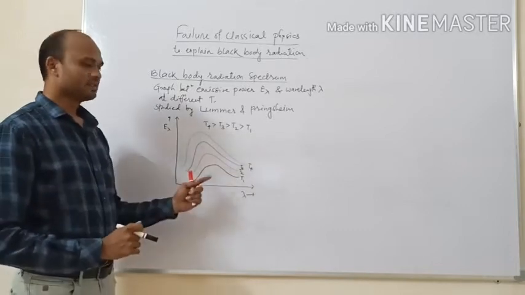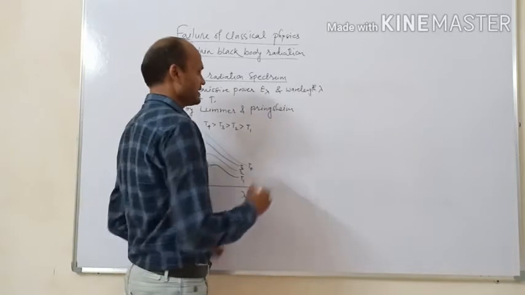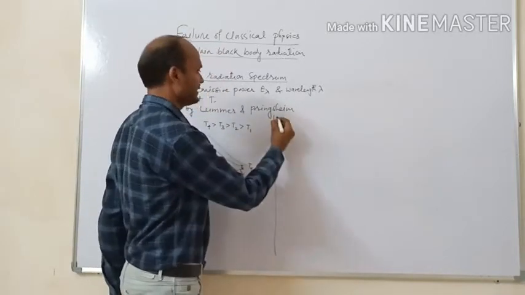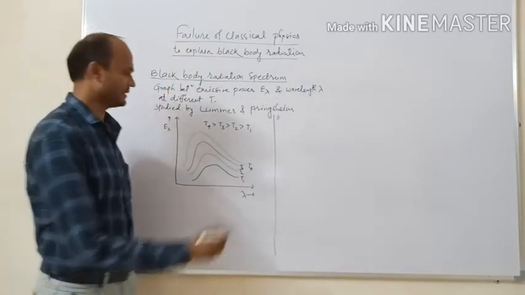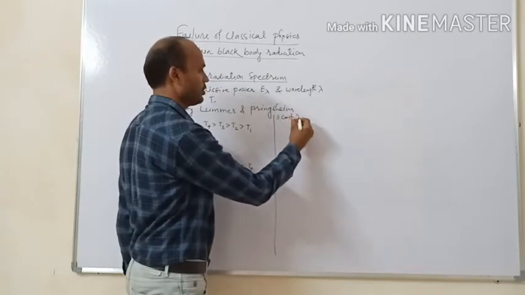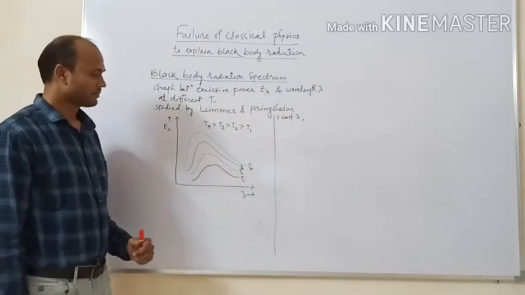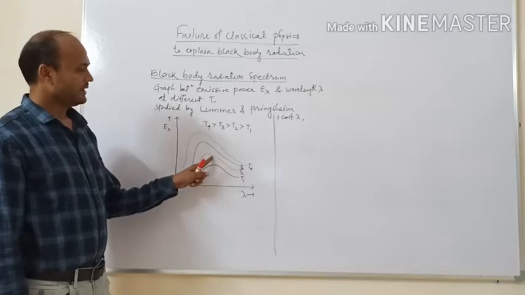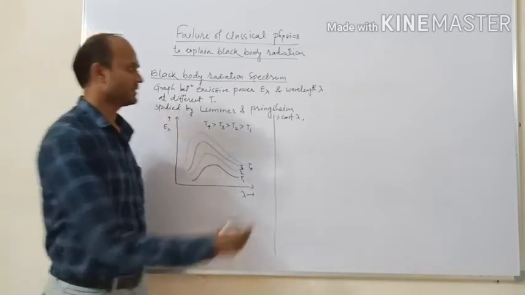Now from these curves, what are the observations? Observations are, first, it is observed that at constant wavelength, that is at constant lambda, emissive power goes on increasing with temperature.